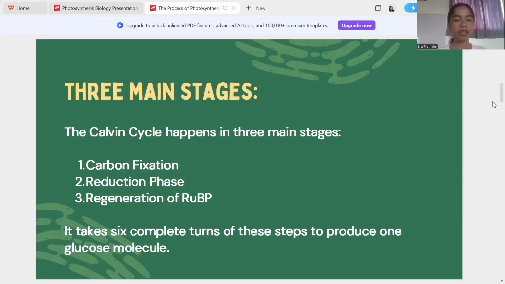Number 3, the last, regeneration of RuBP. Most of the G3P is recycled back into RuBP. This process also requires ATP as energy to keep the cycle running. It takes 6 turns of the Calvin cycle. That means fixing 6 carbon dioxide molecules, consuming 18 ATP and 12 NADPH to produce just 1 glucose molecule.